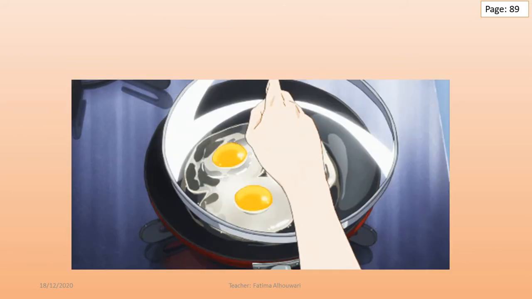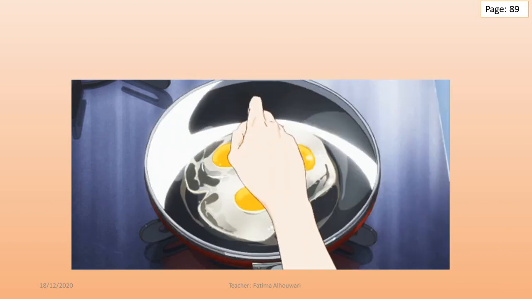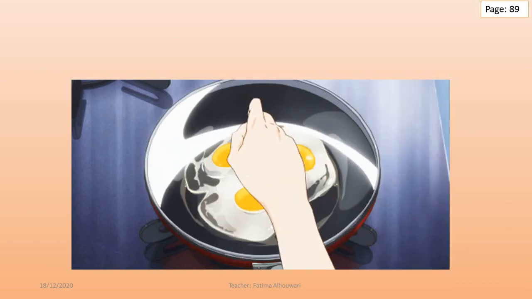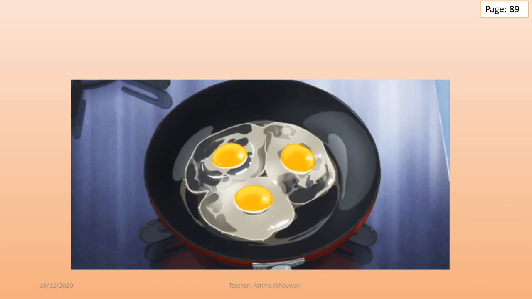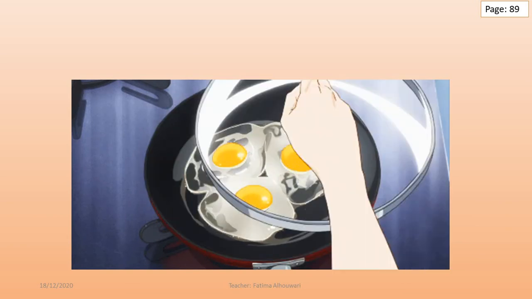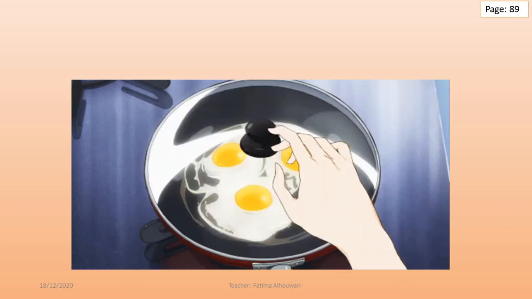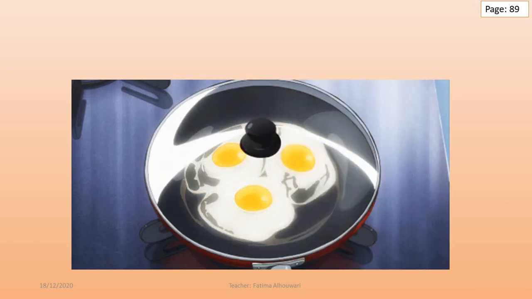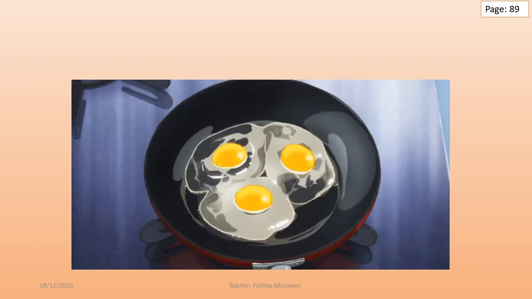Do you like to eat eggs, grade 2? It's so delicious and healthy. What do you think, grade 2? What would happen if we heat eggs? Or if we cook eggs, what would happen? Simply, they will turn to cooked eggs, right? But what do you think, grade 2? Can you get back uncooked eggs again? What do you think? Of course, no.